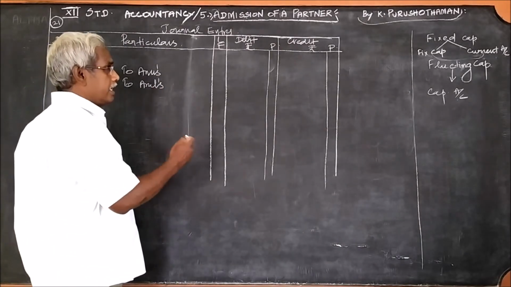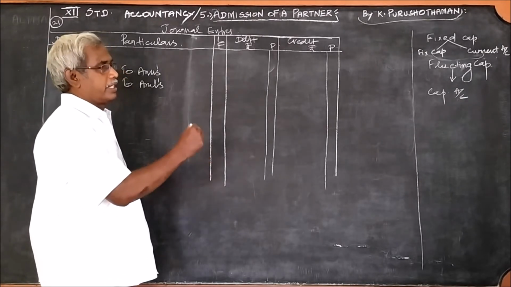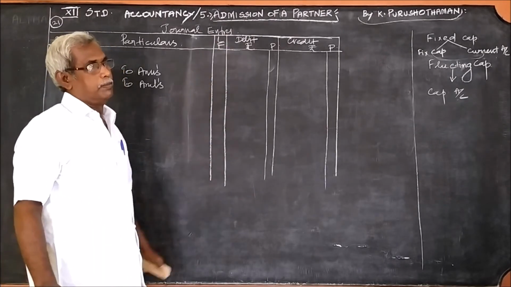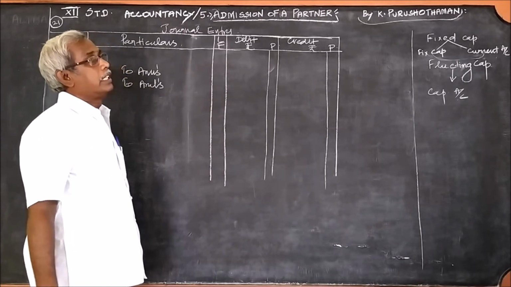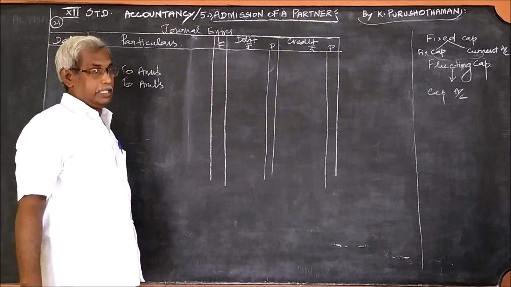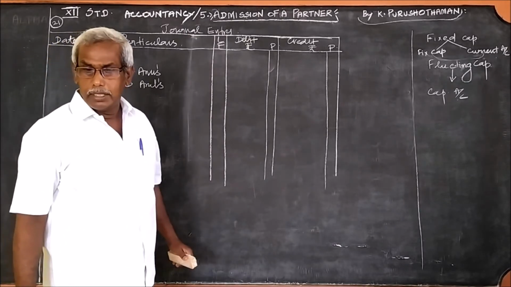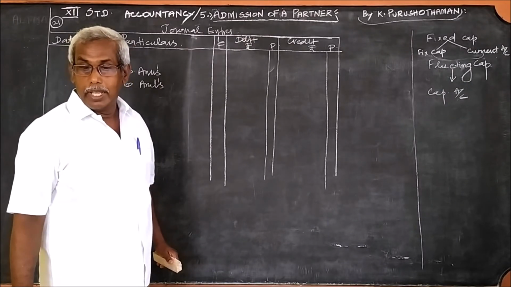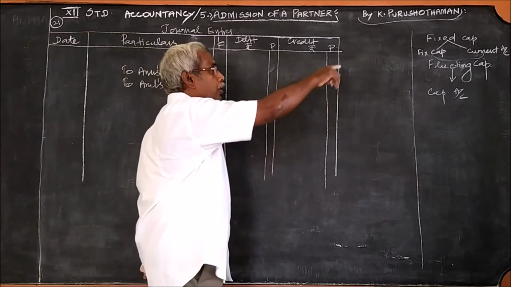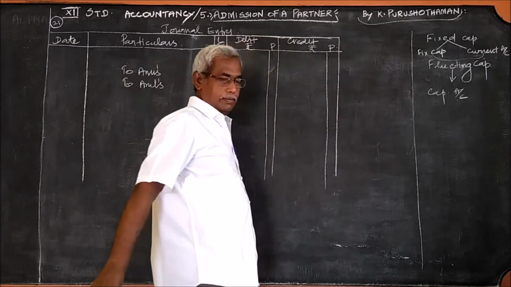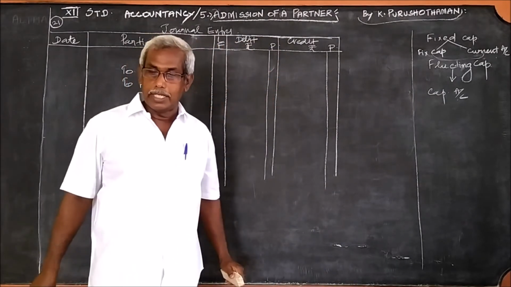Here, in the journal entry, it carries some importance. I said in the previous problem, what method of capital accounts are maintained? In the previous one, the capitals are fixed, so we used the term current account. See, just listen.